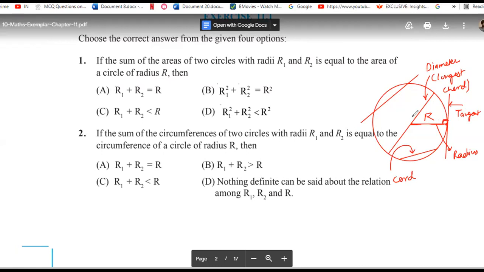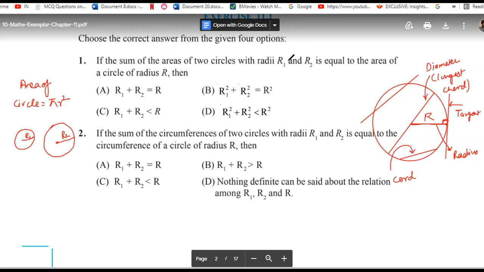Okay, so let's do some questions here. You know that the area of a circle is equal to pi r square. If you have two circles, let the first circle have the radius r1 and the other circle have the radius r2. These are the two radii, r1 and r2.